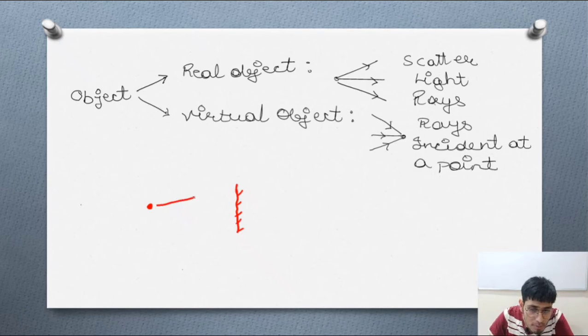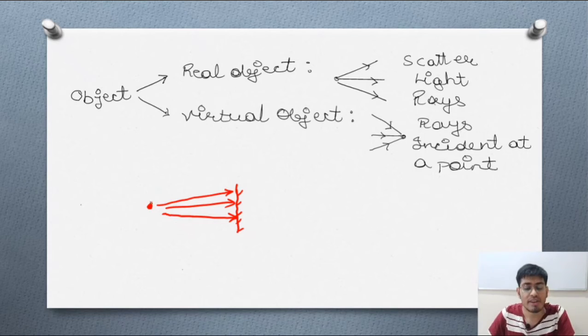The rays from the mirror will go something like this. The rays from the source will go something like this, and what is happening? It is basically scattering the light rays. And because the light rays are getting scattered, this is known as a real object.